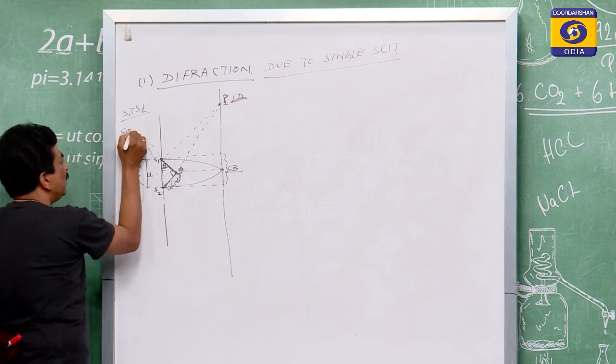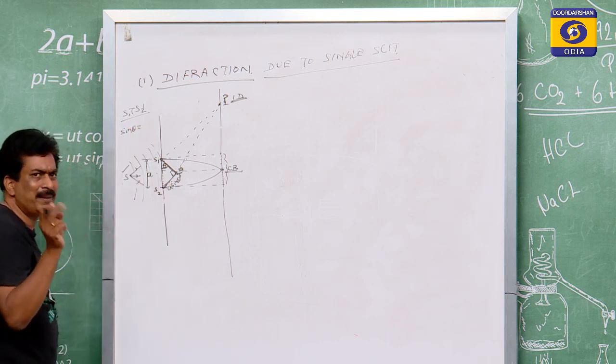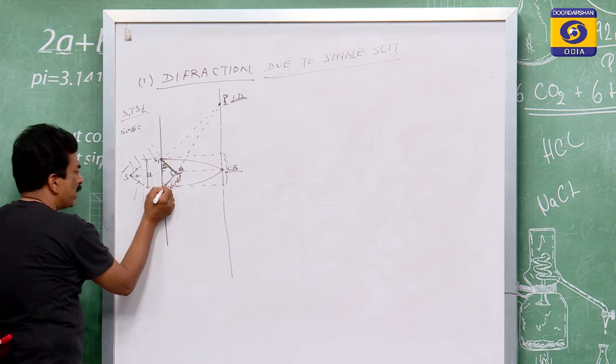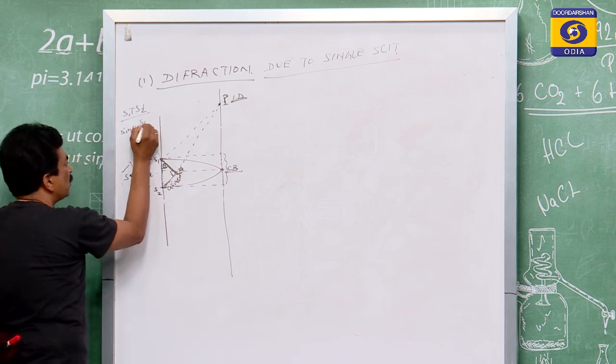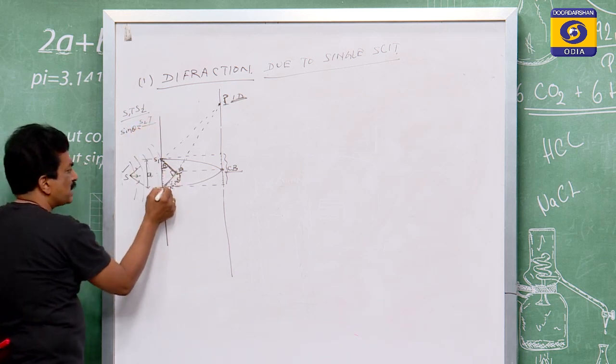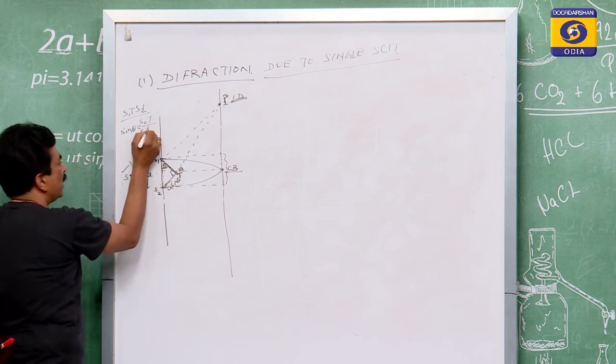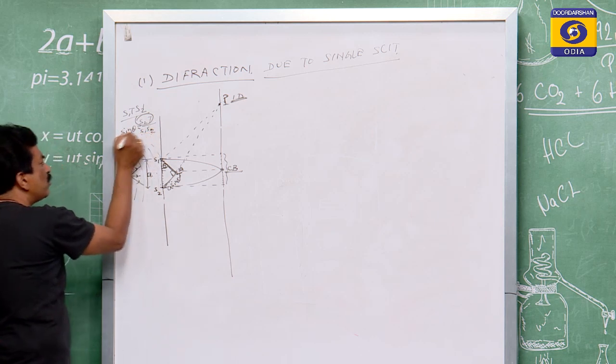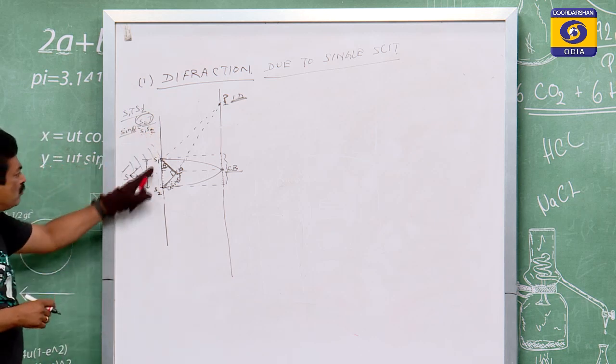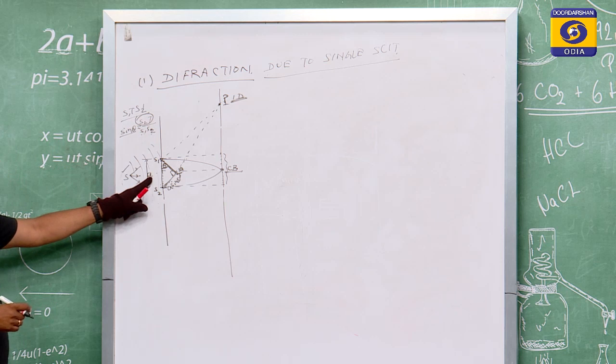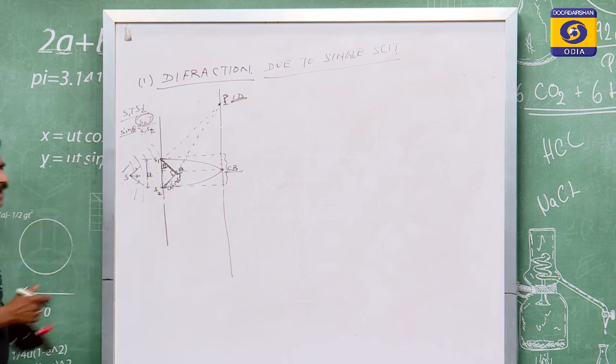So sin theta will be P by H, where P is S2T, and H is S1S2. So S2T will be S1S2 into sin theta. S1S2 is equal to A, so that is equal to A sin theta.